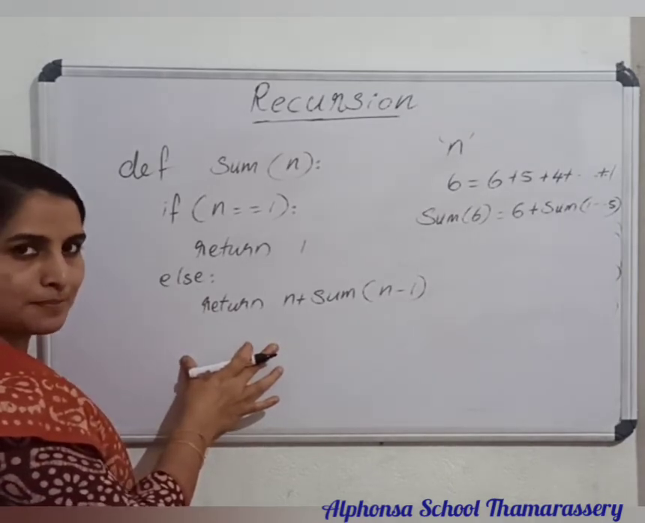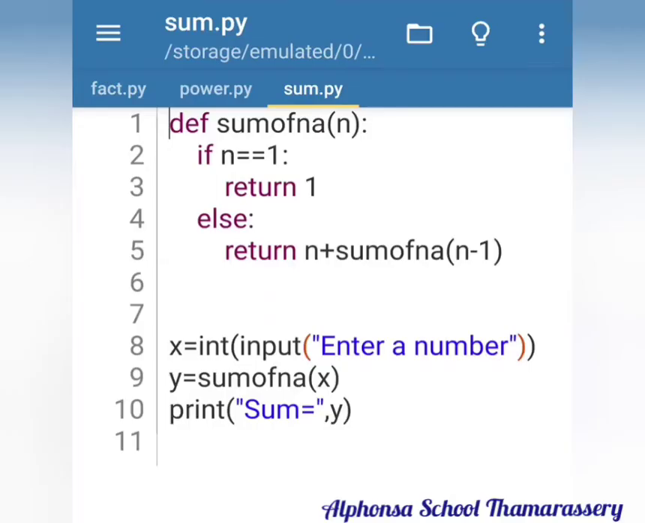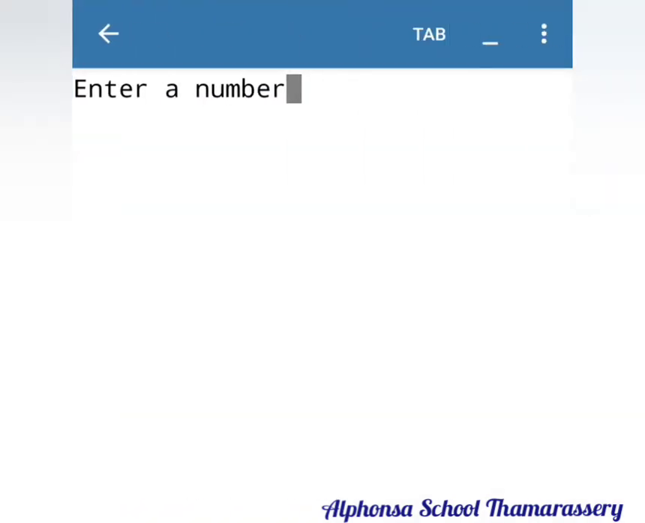Okay, let's experiment with this code too. So this program finds the sum of n natural numbers. The function name is sum of n. And what is the base case? n equal to 1, return 1. And the recursive case is n plus sum of n minus 1. And execution.